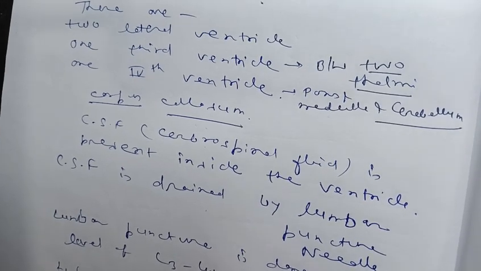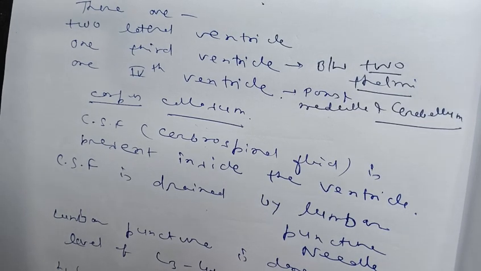To save the spinal cord, lumbar puncture is done at the L3-L4 space.